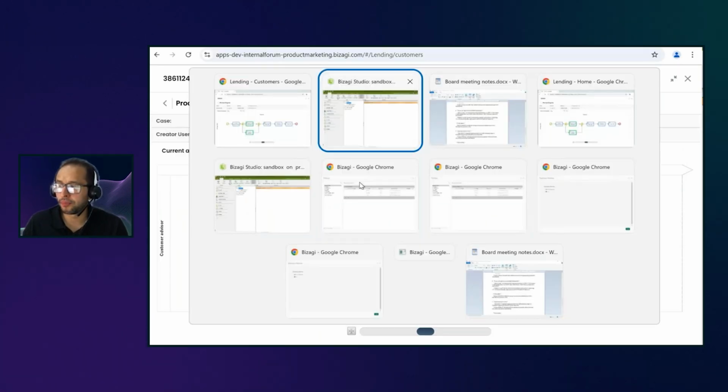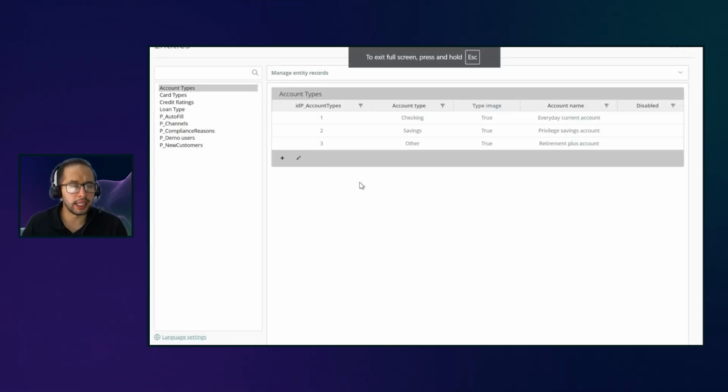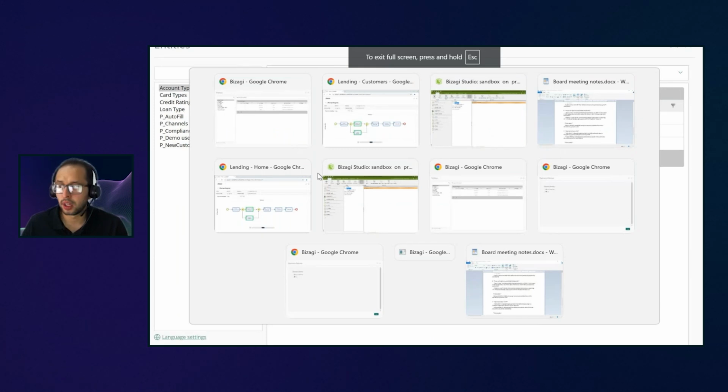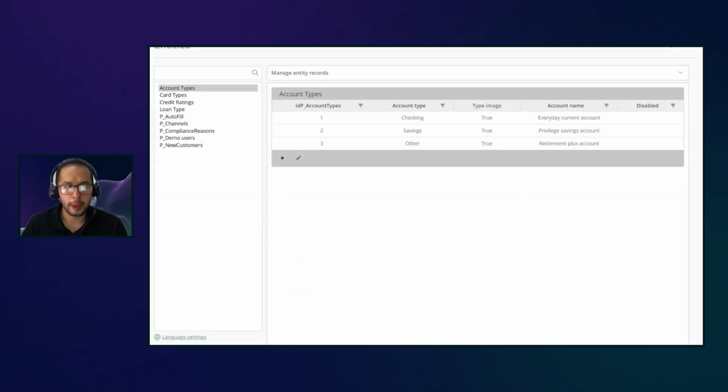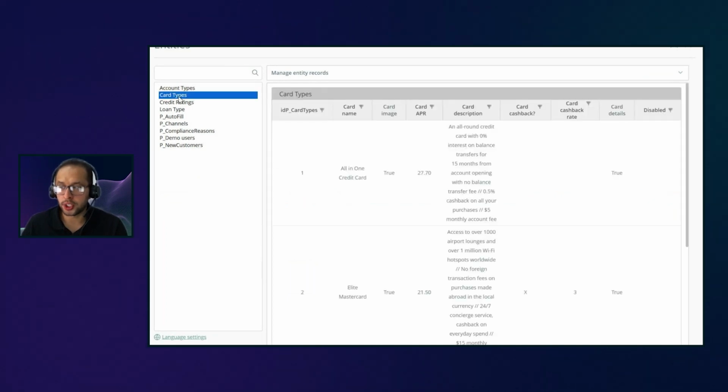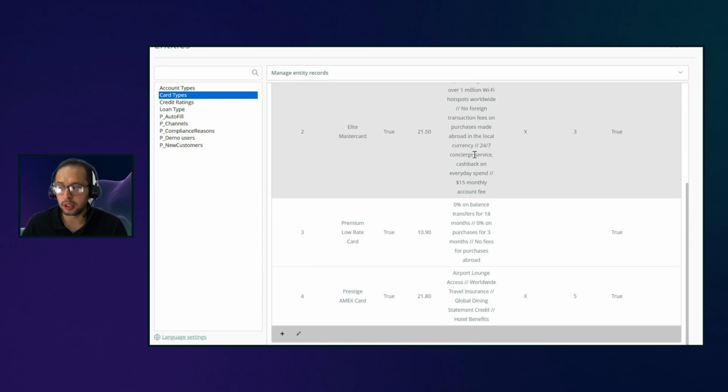If I go really quickly into my project, what I am seeing at this particular point is this one. I have my parameter entities, and I can go into the credit card types. This is where we have the information of all the available credit cards.